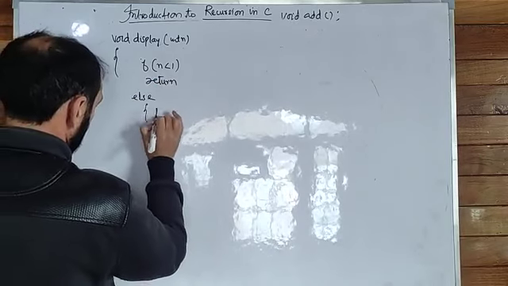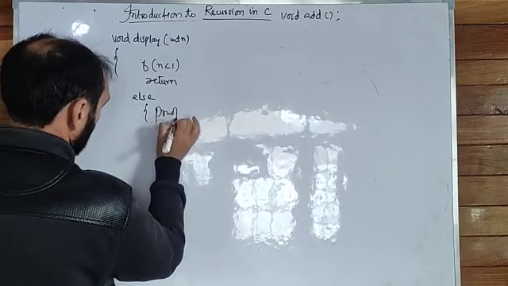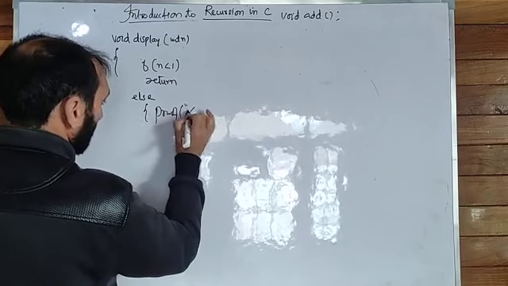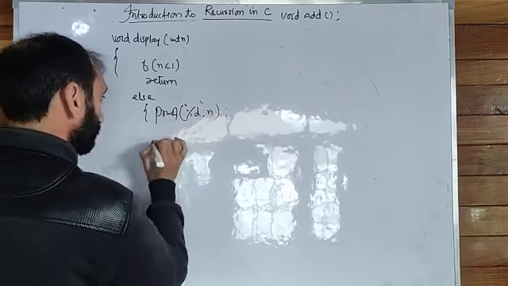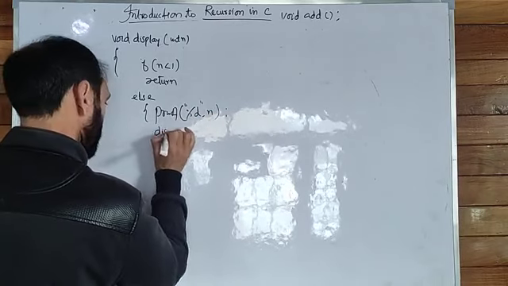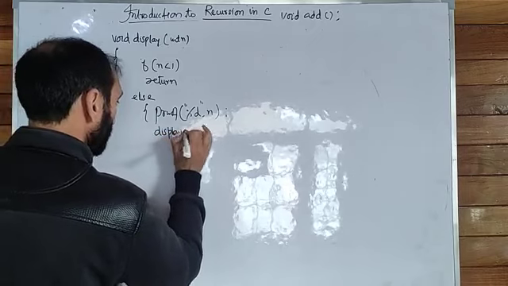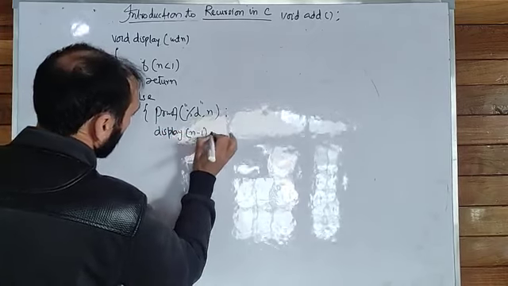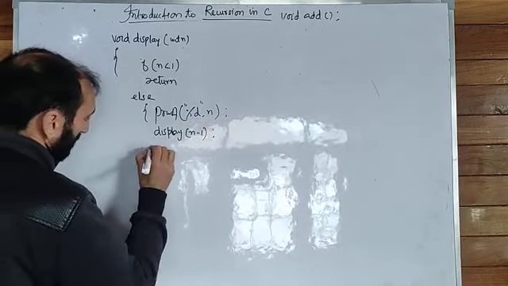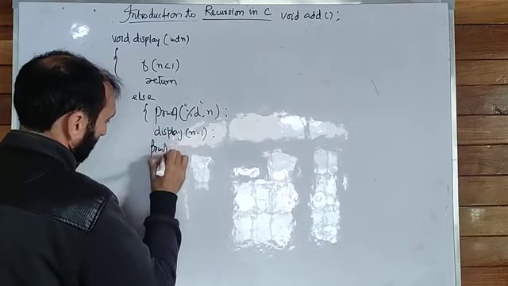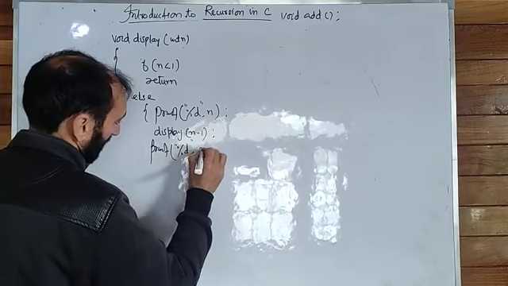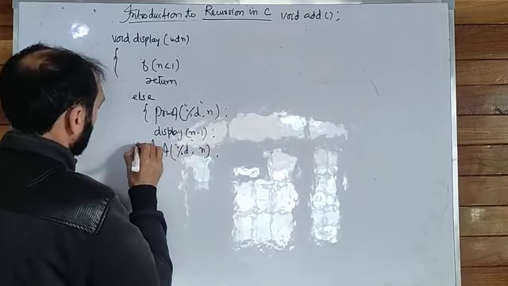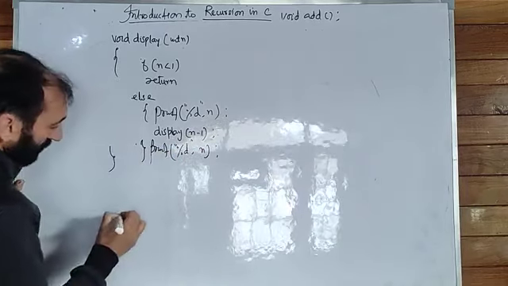Else printf %d n, display the recursive function n minus 1, printf %d n, and close.